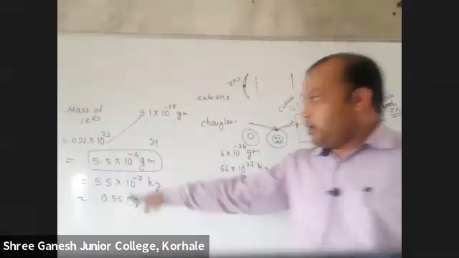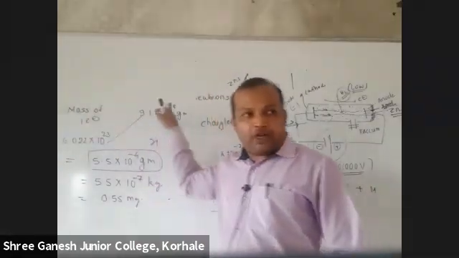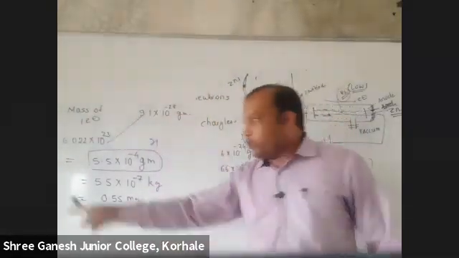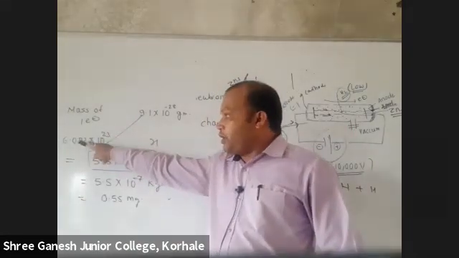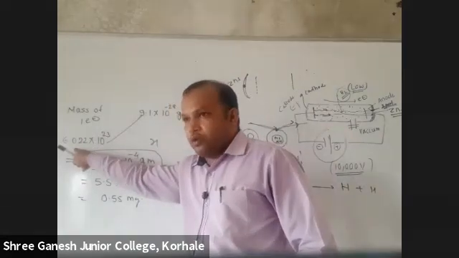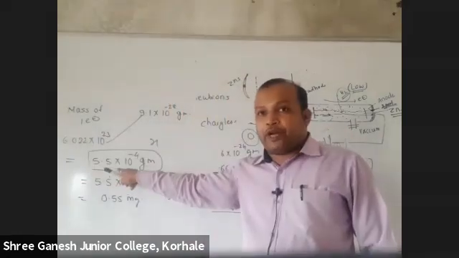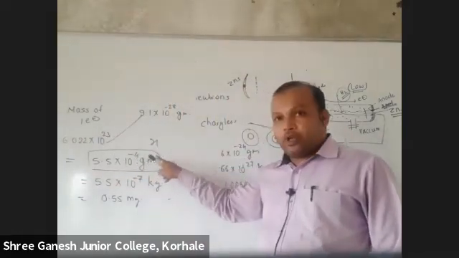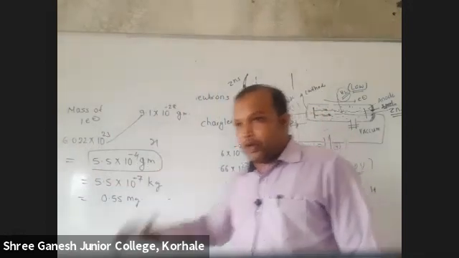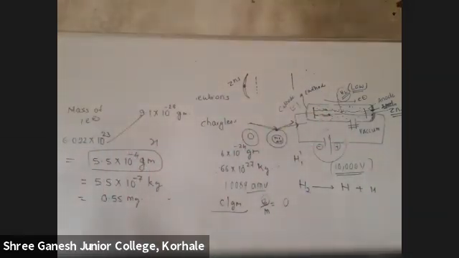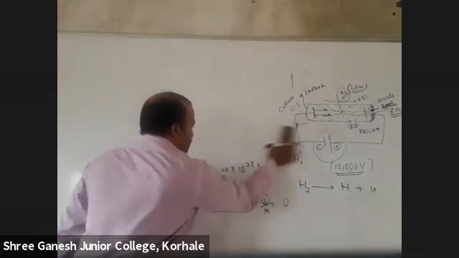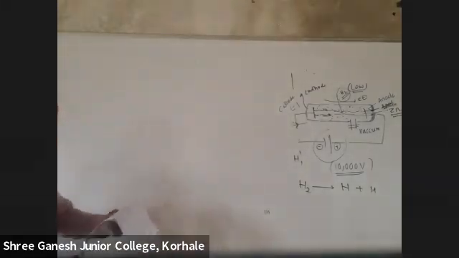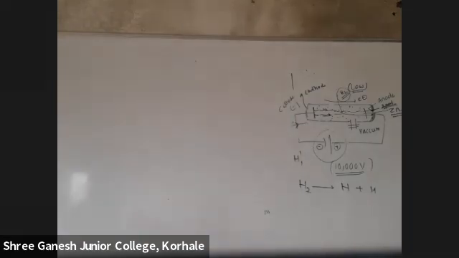This is very easy. Mass of one electron is this much. And 1 mole means what? Avogadro number. So what will be the mass of Avogadro number of electrons? It will be this much, 5.5 into 10 raised to minus 4 grams. Understood this? Okay. Now what kinds of questions are asked on this? Okay, see here. Let us see such types of questions.